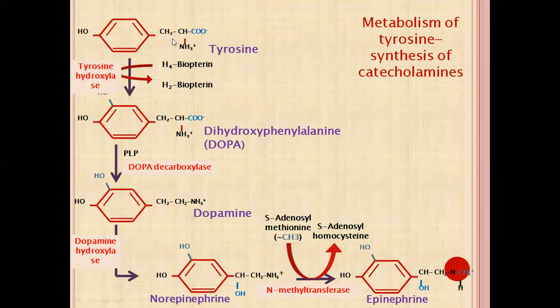Third pathway from the tyrosine: again it is tyrosine to DOPA, but here the enzyme is different. This enzyme is tyrosine hydroxylase, and this hydroxylase requires the cofactor tetrahydrobiopterin. This DOPA is converted into dopamine. Dopamine is converted into norepinephrine. Norepinephrine is converted into epinephrine. These are the catecholamines. So here the enzyme is tyrosine hydroxylase, the main enzyme. So these are the three pathways and products formed from tyrosine.